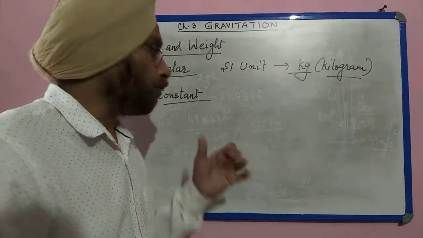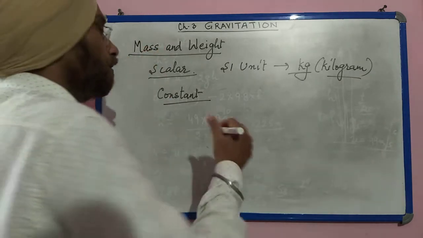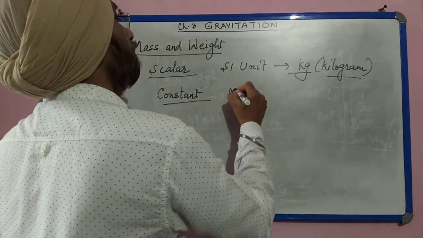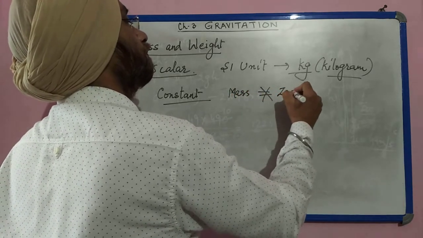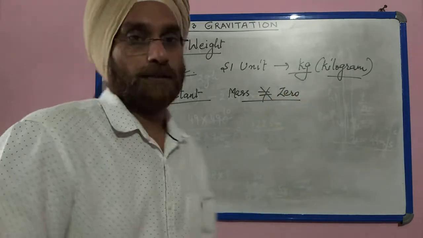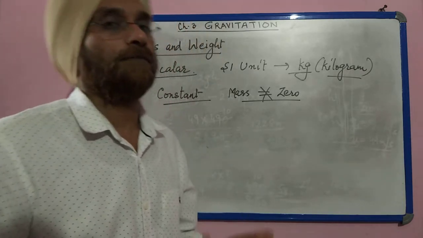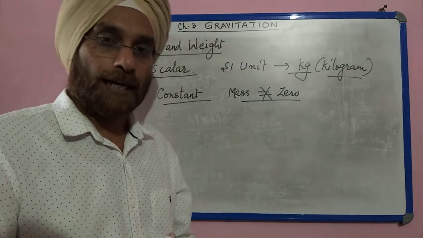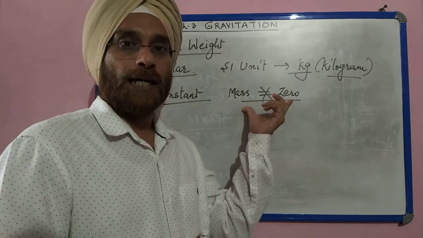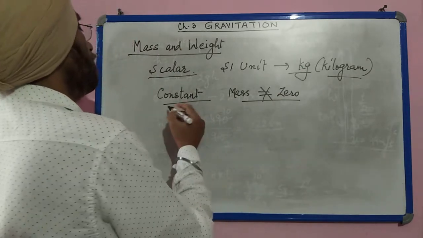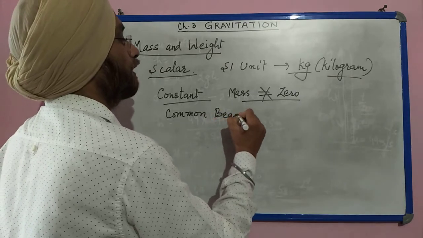So the amount of matter contained in a body is known as mass. Next, mass can never be zero, because if there is a body, certainly it has some amount of matter contained in it, whether it is made up of molecules or atoms. So the value of mass can never be zero, and it is measured by common beam balance.